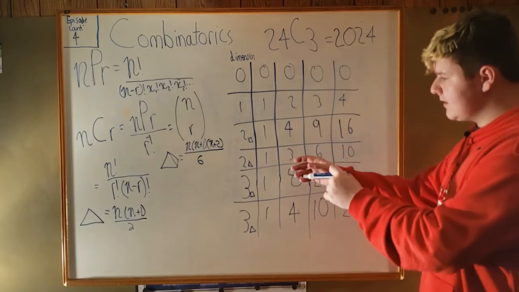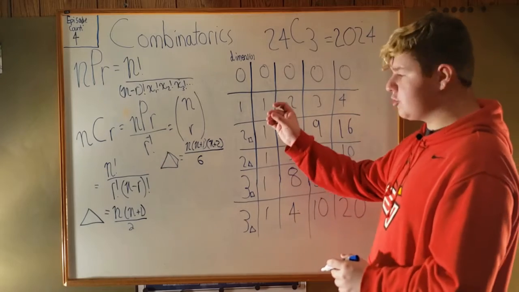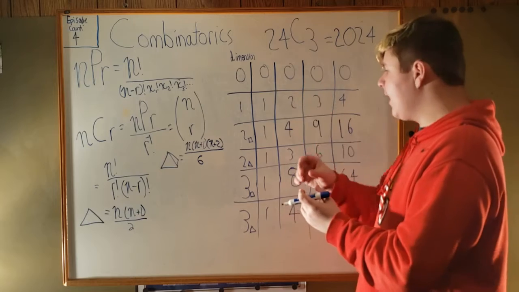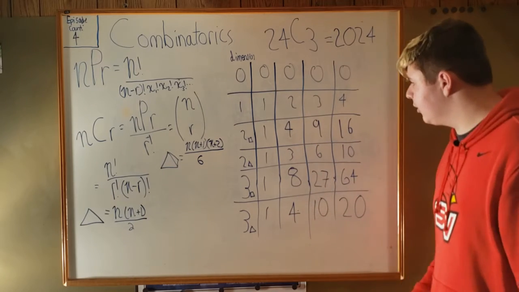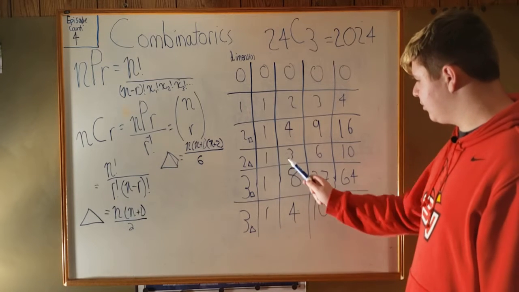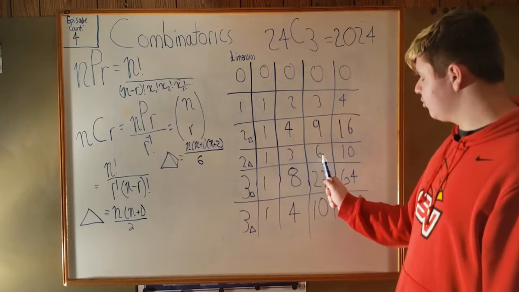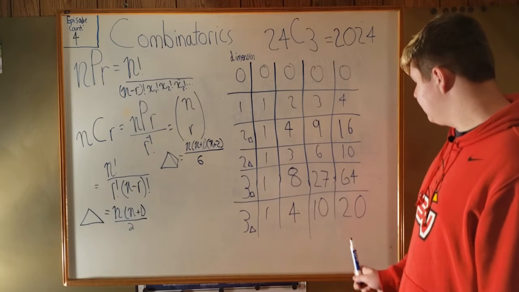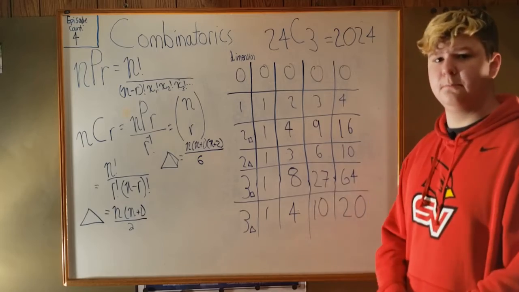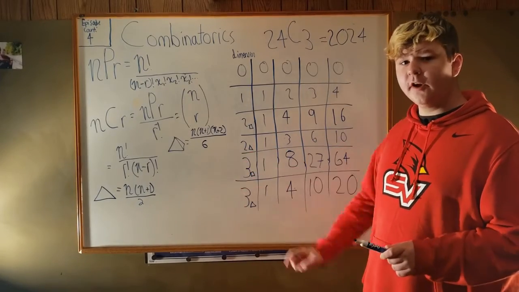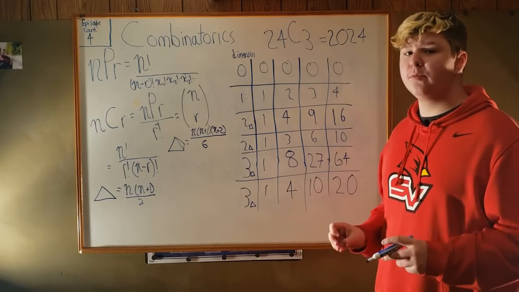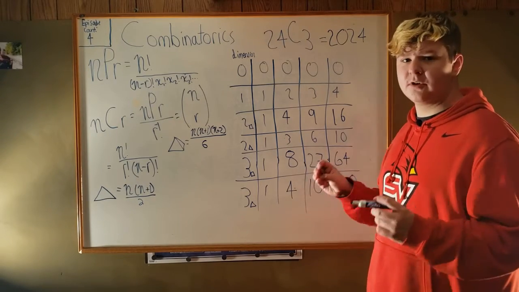Now, what this is really saying is that we've got the first triangular number, then we've got the second triangular number under that. So we add the first 2 triangular numbers, which you can see here. This is really just adding the first 2 triangular numbers. 1 plus 3 is 4. This is adding the first 3, 6 plus 4 is 10, and this is adding the first 4, because 10 plus 10 is 20. Now if you want the proof for this formula, you can go look that up on your own.